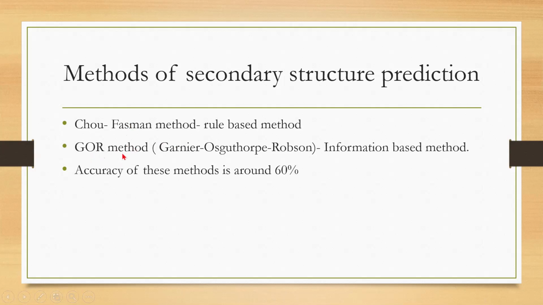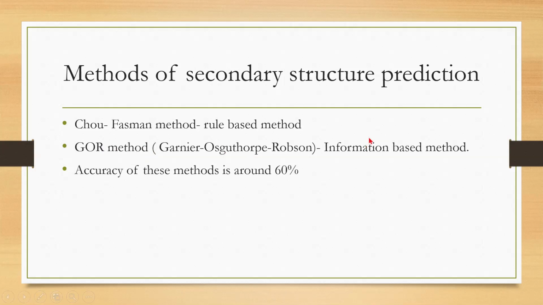Whereas the second method of secondary structure prediction is the GOR method. This GOR method is also named after the scientists who developed this algorithm: Garnier, Osguthorpe, Robson. These are the three scientists who developed this algorithm. That is why the name GOR method is given to this prediction method.